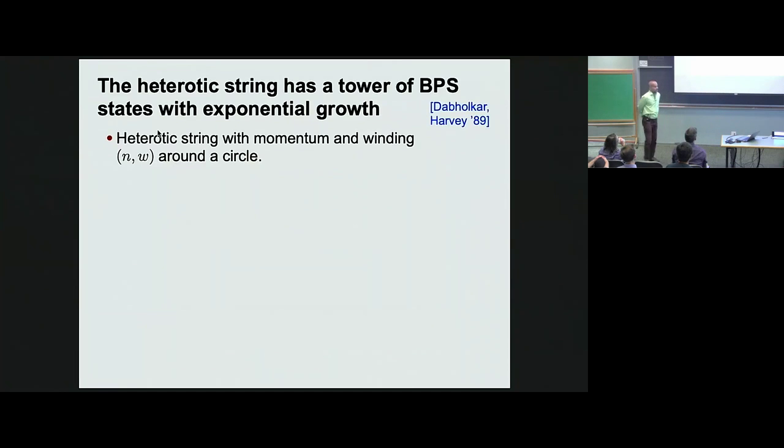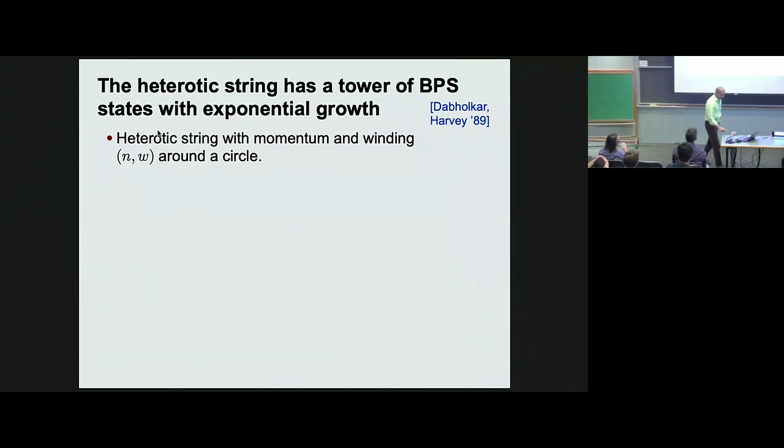So here's the context. Consider a supersymmetric compactification of heterotic string theory, where the compactification manifold has at least one circle. In order to be concrete and simple, in this talk we'll just take heterotic strings on T6, the 6 torus, and consider a fundamental heterotic string that winds this circle W times and carries some momentum N around the circle.